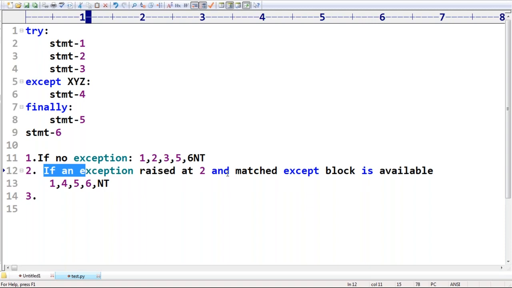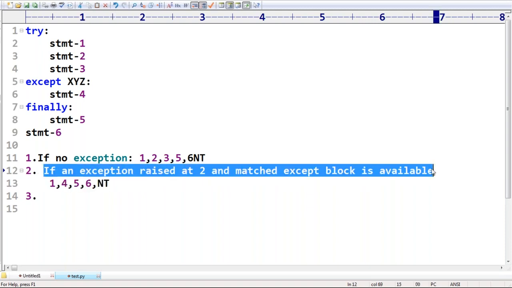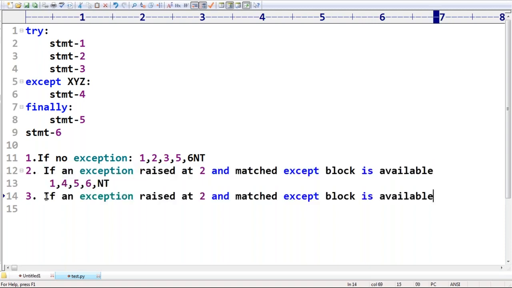Okay. Sir, now if an exception is raised at statement 2 and a matched except block is not available, can you please tell the flow now? While executing 1 and then 2, the problem came.